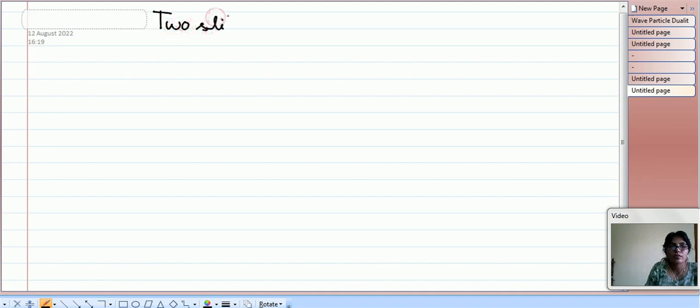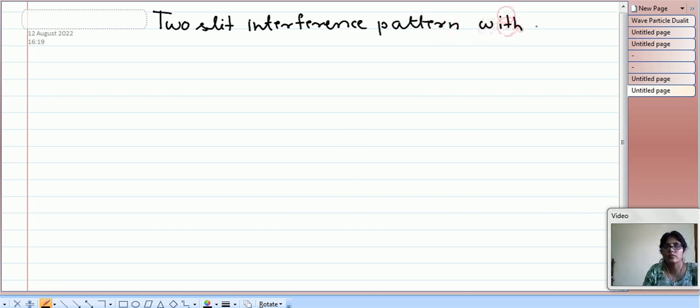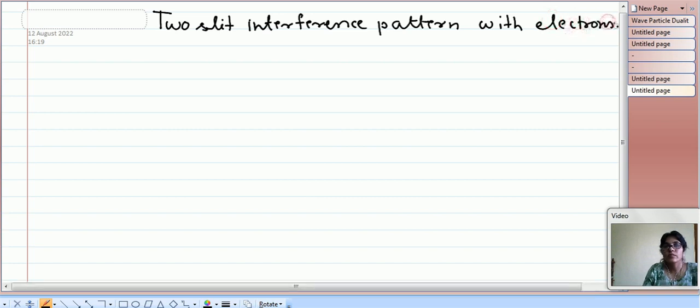Two-slit interference pattern with electrons.